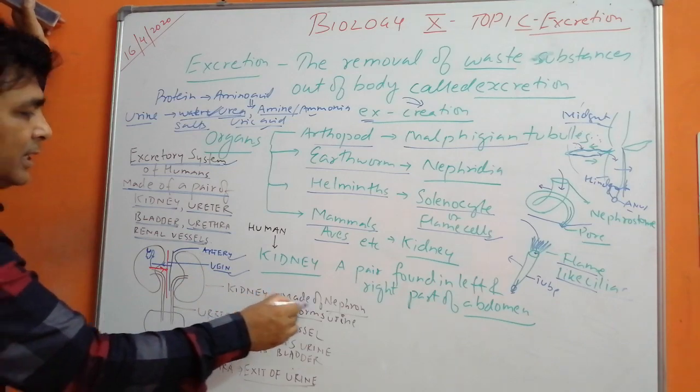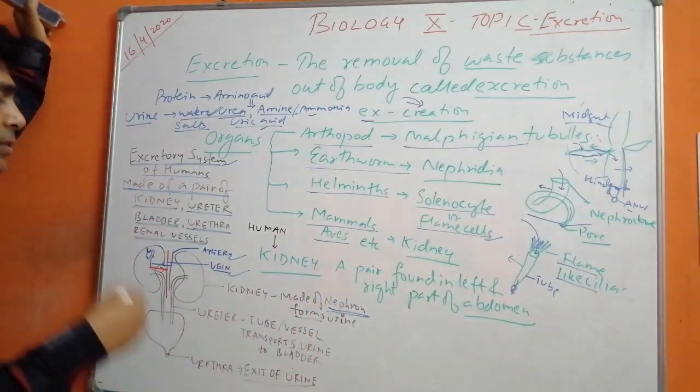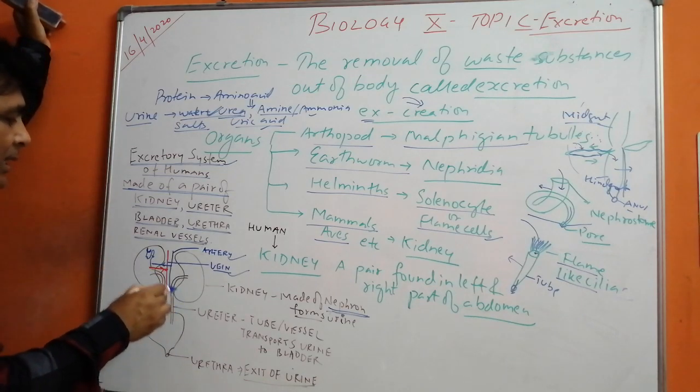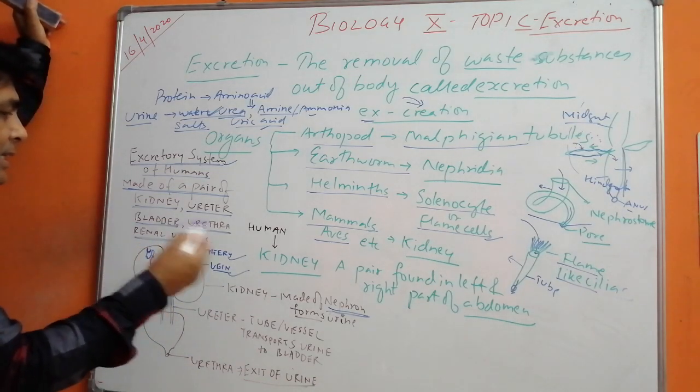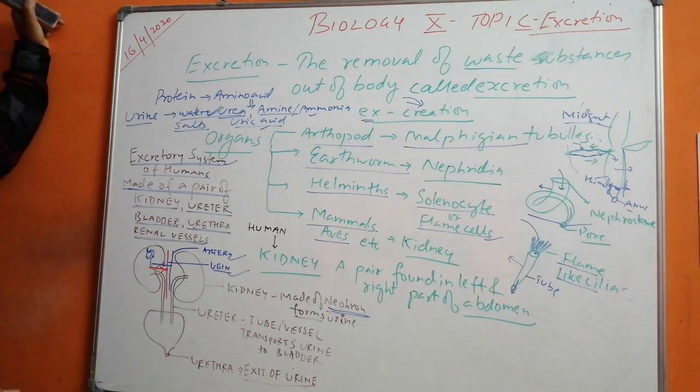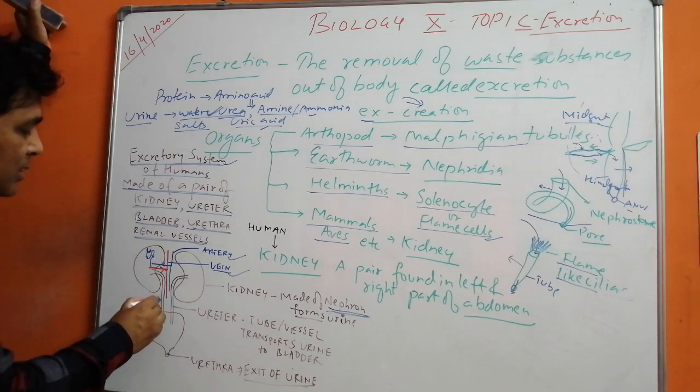Nephrons are the unit of the kidney and we will discuss them in a separate topic. Now the blood is filtered and all the waste substances are removed, and then the blood goes out of the kidney to the body parts.